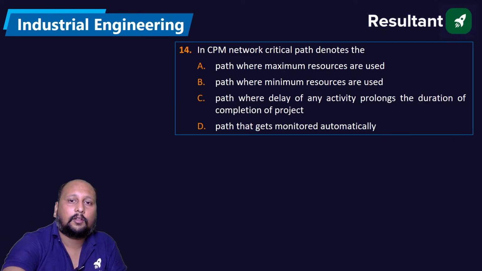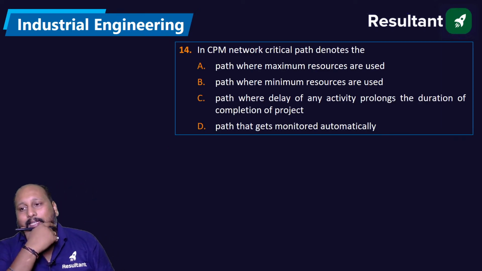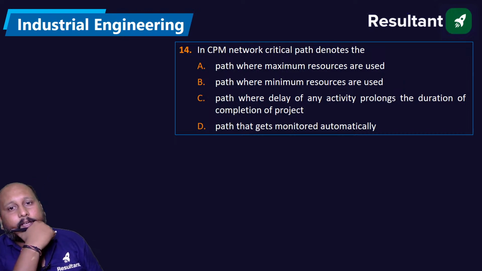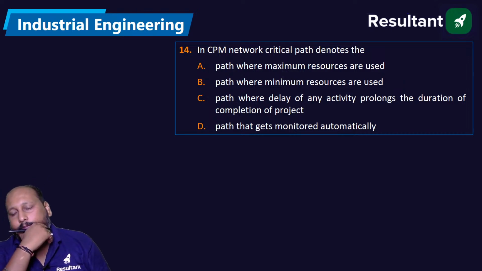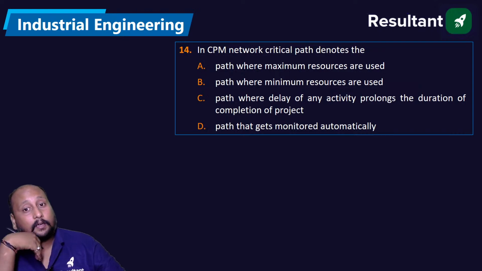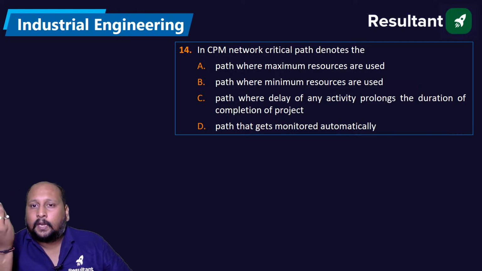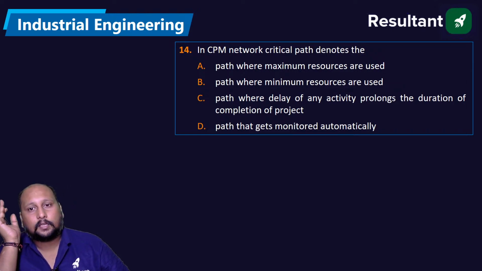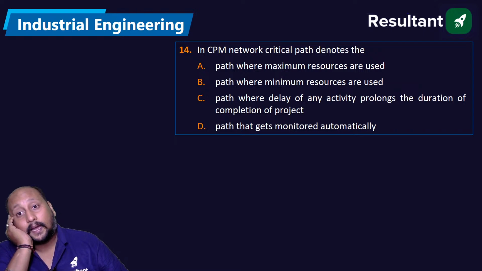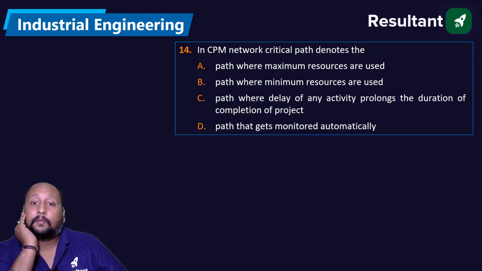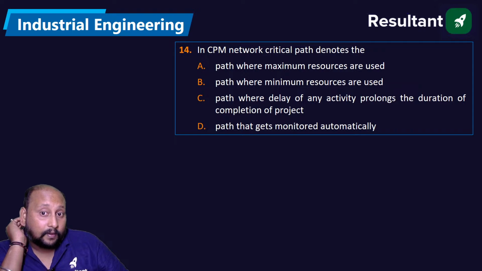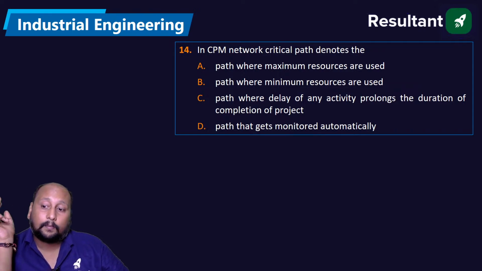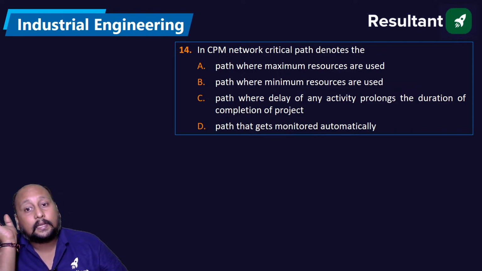Question 14 on the screen. In CPM network, critical path denotes. In the critical path method, what is the meaning and significance of critical path? Path where maximum resources are used, path where minimum resources are used, path where delay of any activity prolongs the duration of the completion of the project, path that gets monitored automatically.